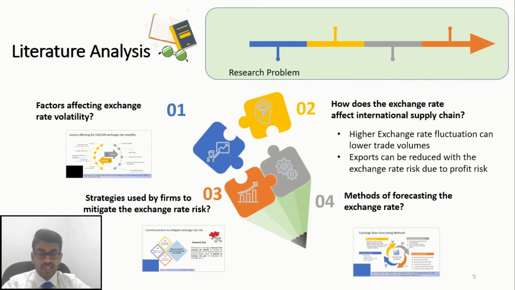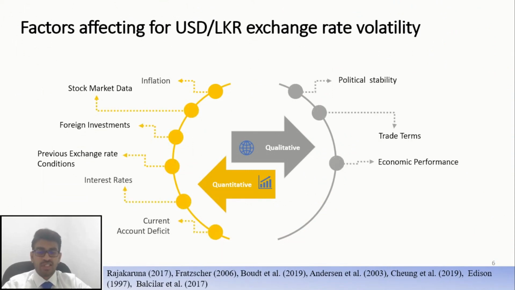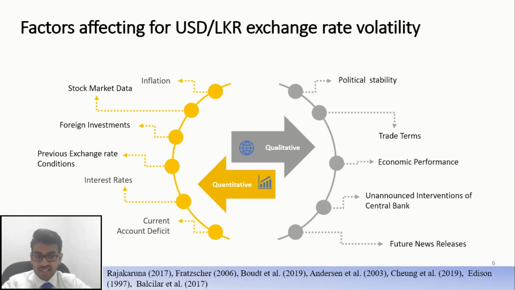To explore more on this, we analyzed the literature on mainly 4 areas. First, we searched for the factors affecting exchange rate volatility. According to the literature on forecasting the USDLR exchange rate, there are many economic, quantitative, and qualitative factors affecting it. All of these factors do not generate daily data. Our requirement is to forecast this exchange rate daily. Otherwise, it will not be beneficial in practical business applications in day-to-day supply chains. Therefore, from all of these factors, we selected stock market data, exchange rate time series data, interest rates, and future news releases, for which daily data are available.